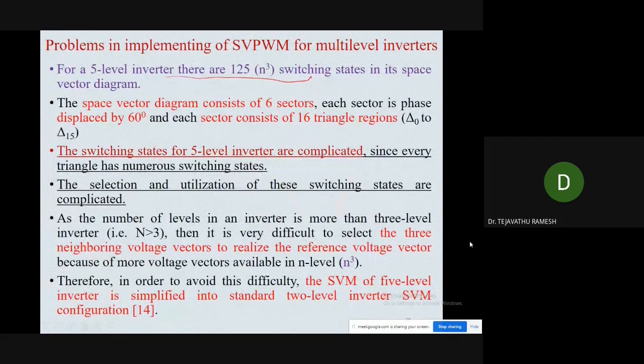And the second difficulty is, every space vector diagram consists of 6 sectors. It is the same in every level. Each sector is phase displaced by 60 degrees. It is also the same, and each sector consists of 16 triangular regions, that is (n minus 1) square, (5 minus 1) is 4, square is 16. Here in the 5-level inverter, we will have 16 triangular regions. The switching states for the 5-level inverter are complicated, since every triangle has numerous switching states.